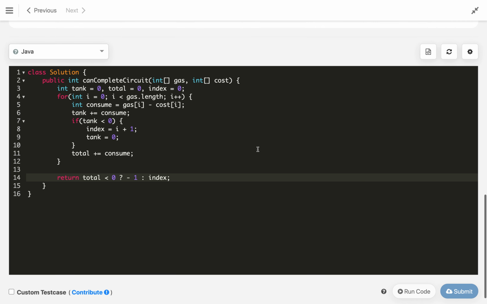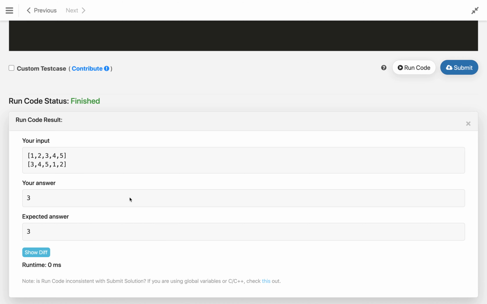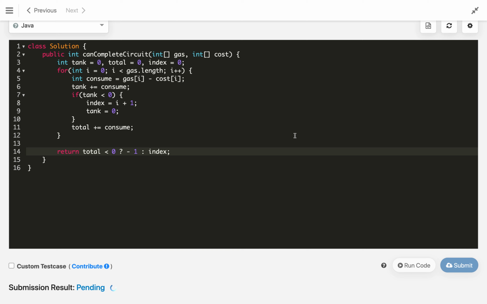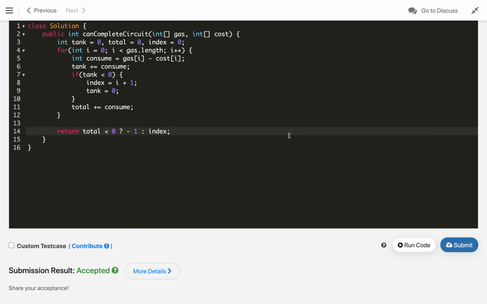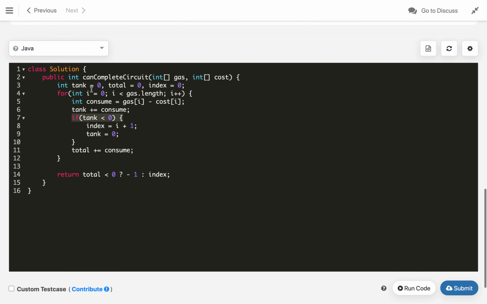So let us compile this code and see whether it is compiling and the test cases are also passing. Let us submit this code, and it is accepted. So if you see, we are just running one for loop and we are taking care of it with the help of two variables, tank and total. So we have come up with this solution. This solution is O of n time, and for space complexity we are using just 3 constants, so it is constant.